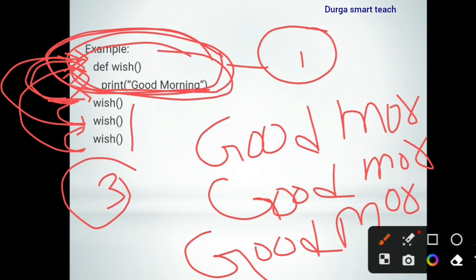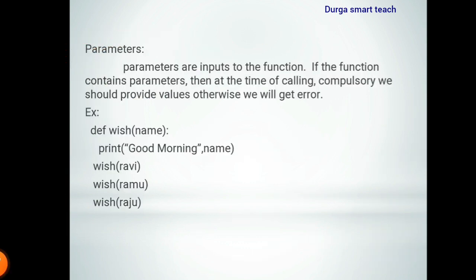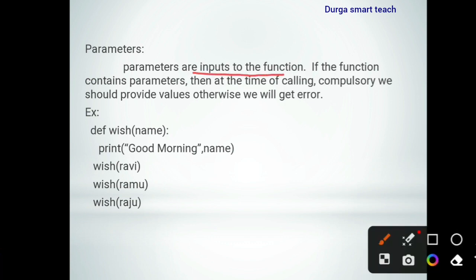Next, what are parameters? Parameters are nothing but inputs to the function. If you want to give input to the function, then you need to use parameters. If the function contains parameters, then at the time of calling we must provide values, otherwise we will get an error. At the time of calling the function you need to pass the values to variables. Parameters contain inputs. So see the example.